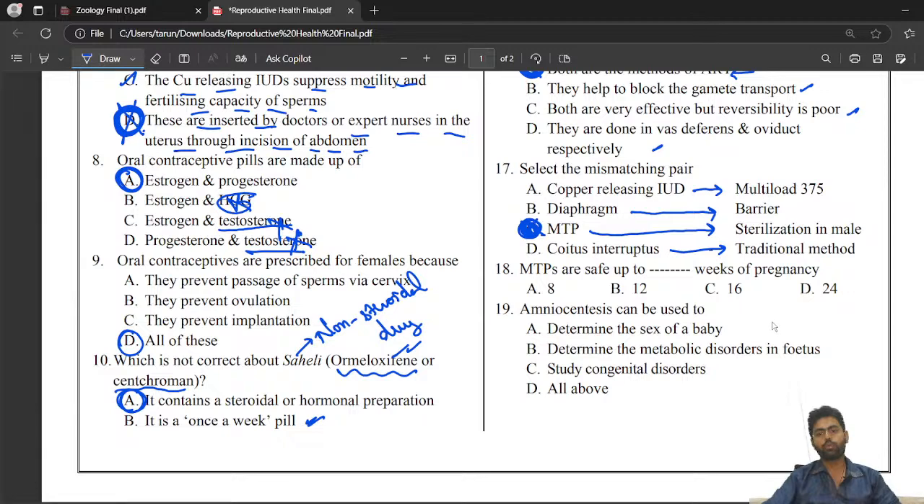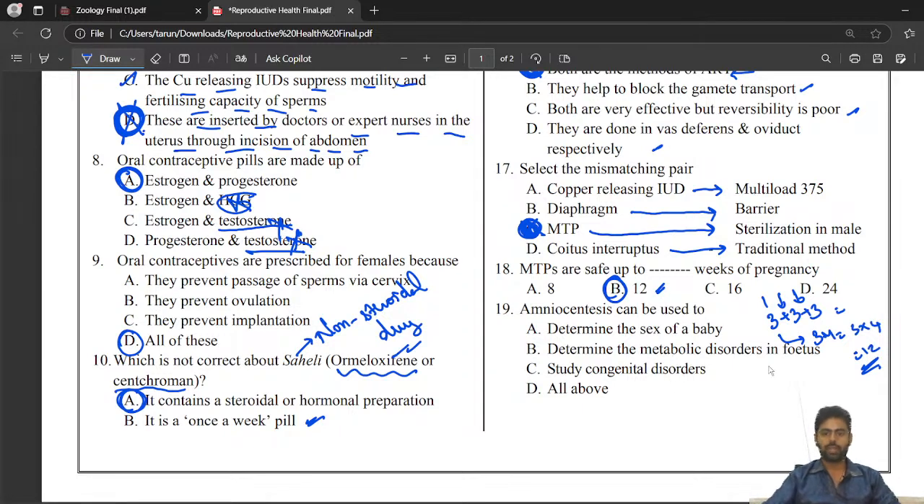MTPs are safe up to dash weeks of pregnancy. MTPs are safe up to which week? In the first trimester it is safe. So how many weeks of pregnancy? 4 into 3, 12. Up to 12 weeks of pregnancy, that is the first trimester. So 3 plus 3 plus 3 months is the pregnancy: first trimester, second trimester, and third trimester. 3 months is equal to 3 into 4 weeks, that is 12.